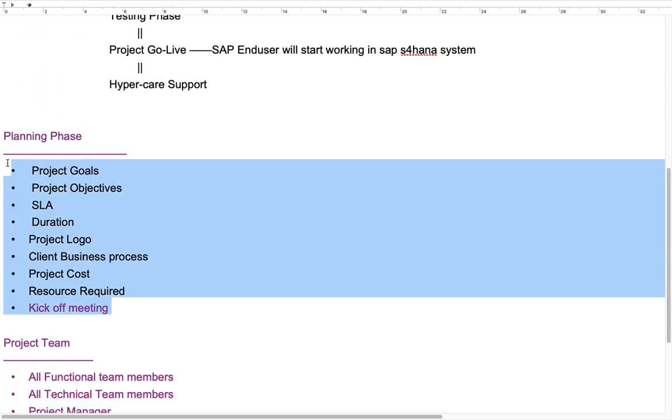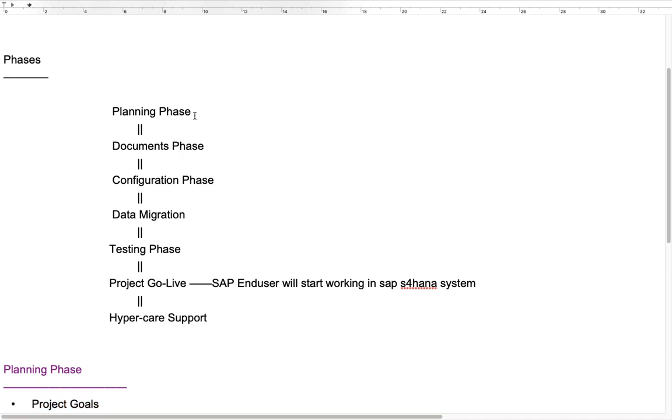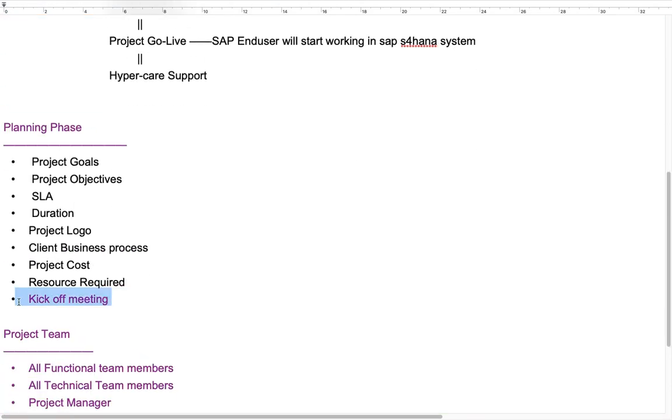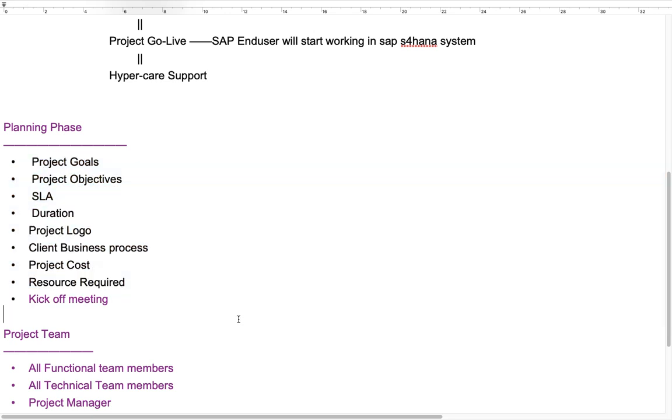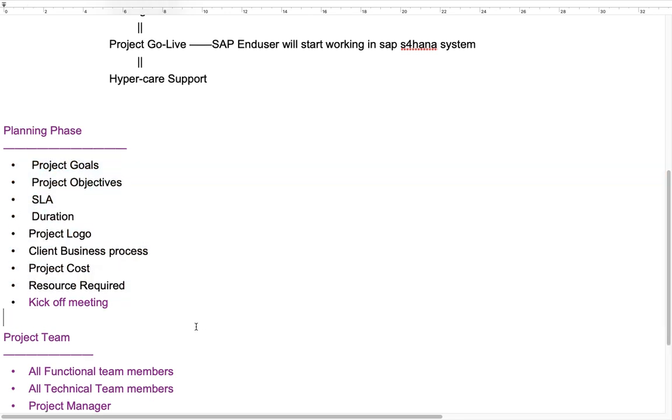And this is the planning phase. So your role in the planning phase is just to attend the kickoff meeting and get to know these details. Okay, that's it. So your project manager will take workshops in the initial stage and he will guide about the client details, etc. And every time you have to set up meetings with client members, like core users and their managers and factory managers also, whoever is responsible for that requirement.